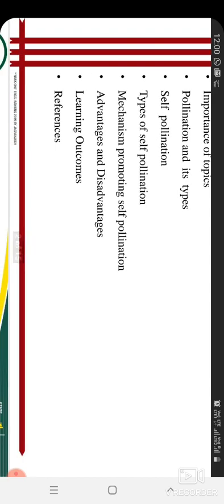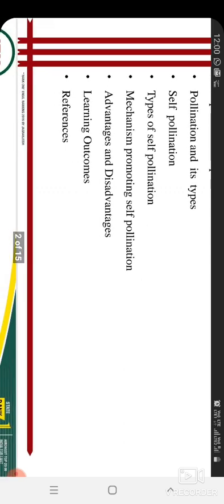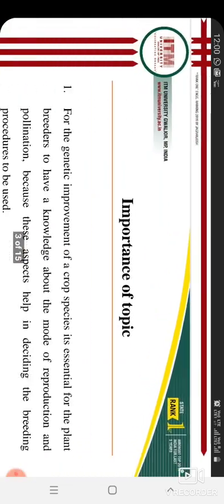After that, we will discuss self-pollinated crop: what is self-pollination, its types, and the mechanisms that promote self-pollination. After that, its advantages and disadvantages. Then learning outcomes and differences.